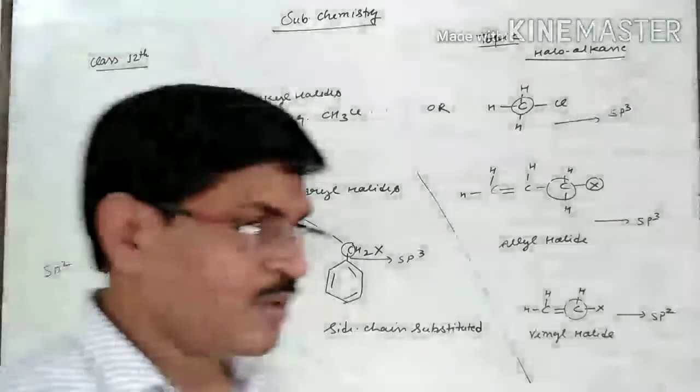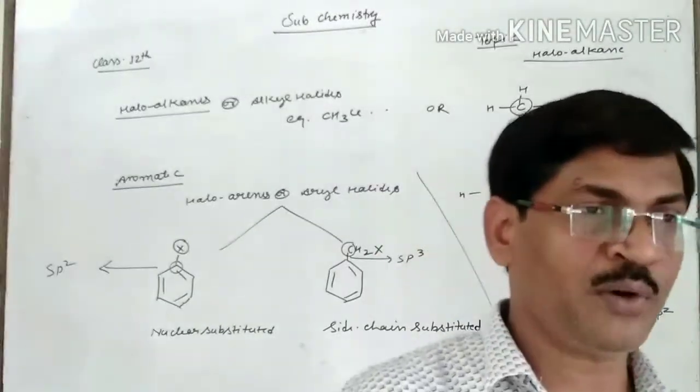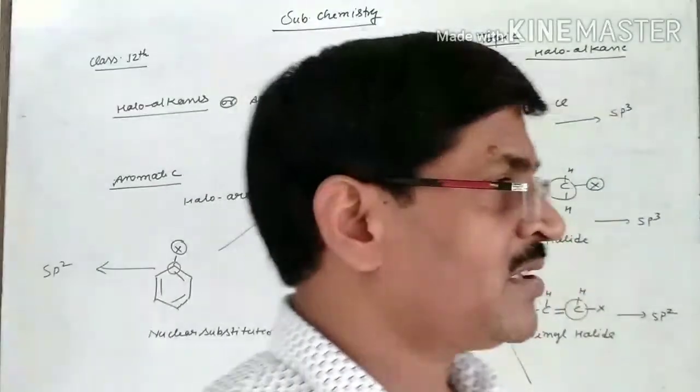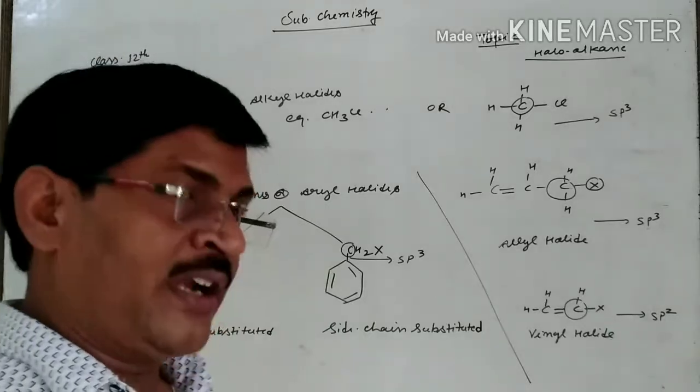So on the basis of the nature of hybridization, I have to explain something that is very important for the chemical properties of halogen containing either aliphatic or aromatic compounds.